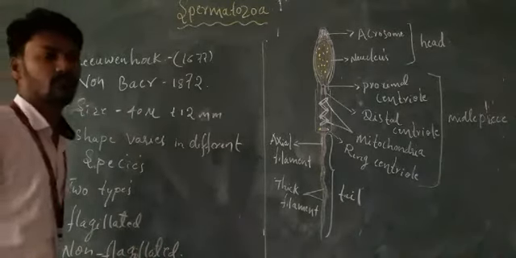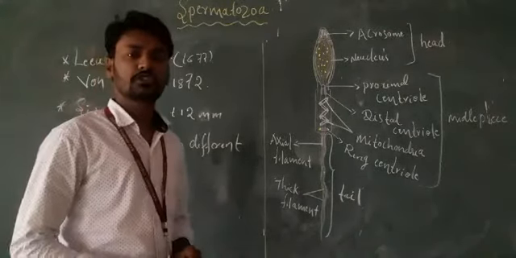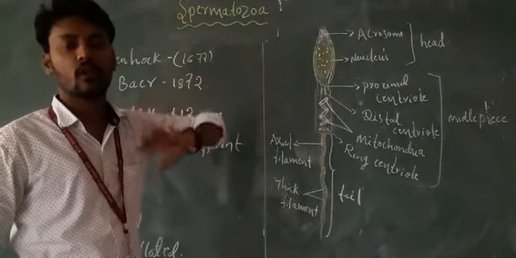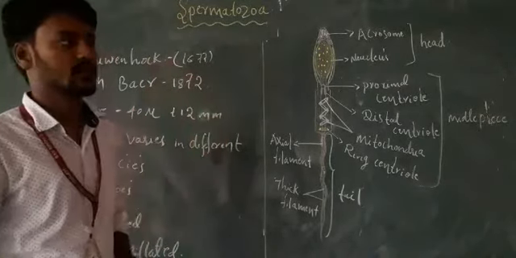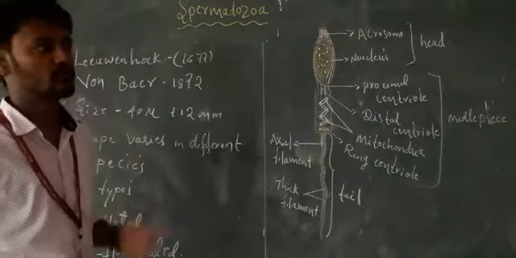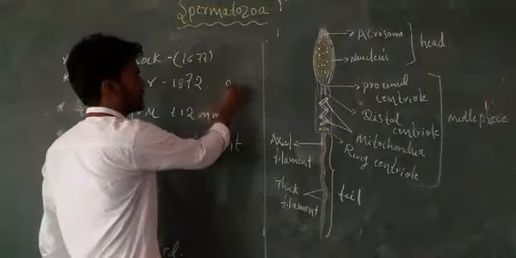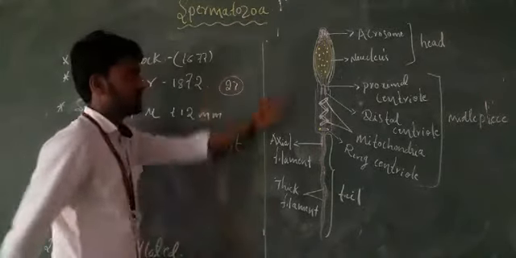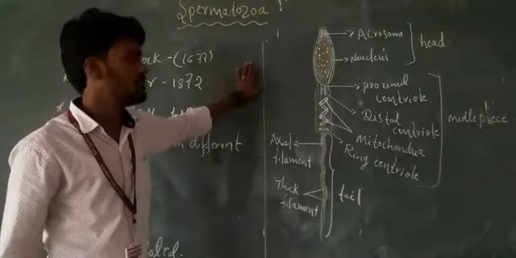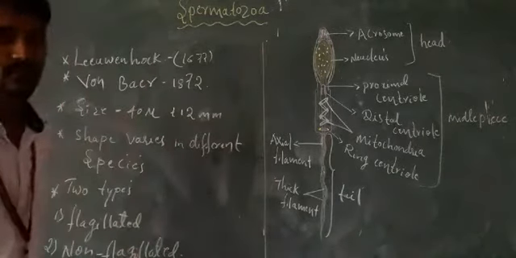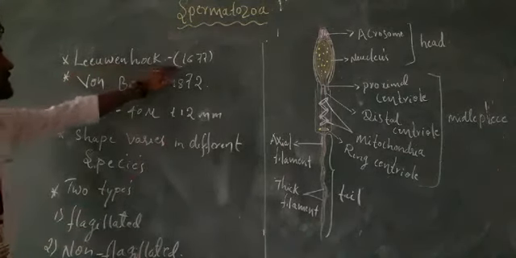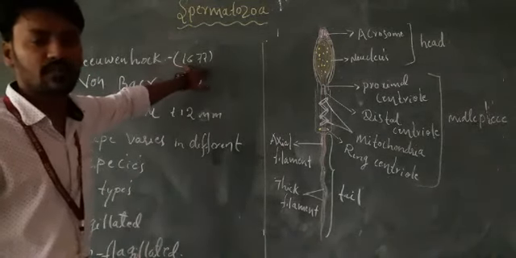Today we will discuss the structure of the spermatozoa and also the egg or ova. The spermatozoa is also called a sperm. It has a haploid number of chromosomes. Only 23 chromosomes are present in the sperm. The sperm was first discovered by Leeuwenhoek in 1677.